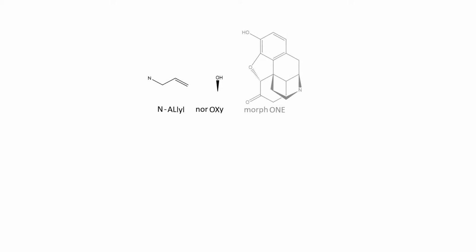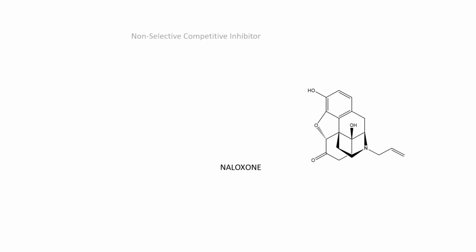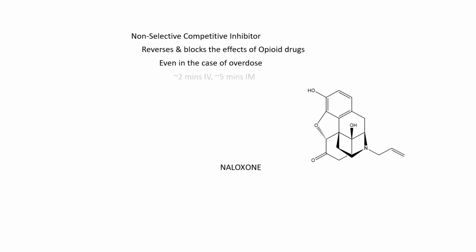Naloxone is a non-selective competitive opioid inhibitor that is capable of blocking and reversing the effects of opioid drugs, including in the case of overdose. These effects occur approximately after 2 minutes when administered intravenously and about 5 minutes when administered intramuscularly. But how does this all work?